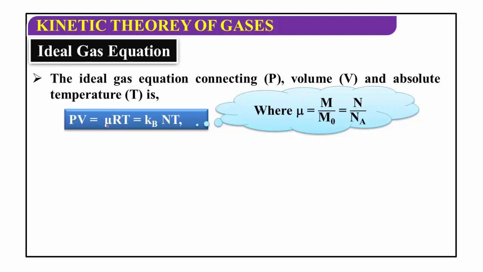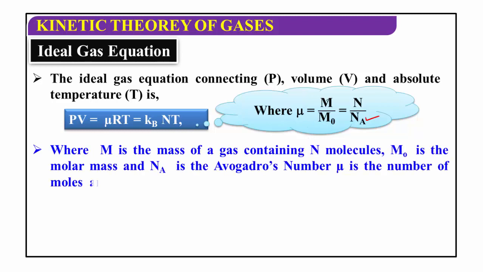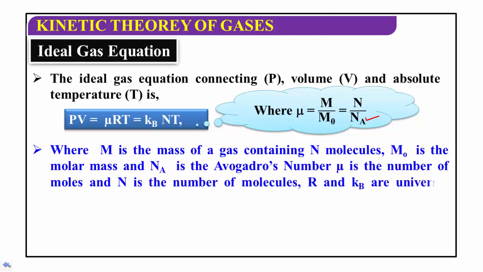R is also the gas constant, where mu is the ratio of M divided by M naught or N divided by NA. NA is called Avogadro number and M is called mass. Here M is the mass of a gas containing N molecules, and M naught is the molecular mass.